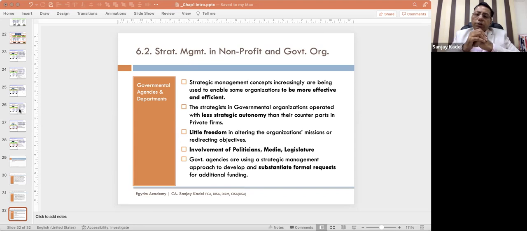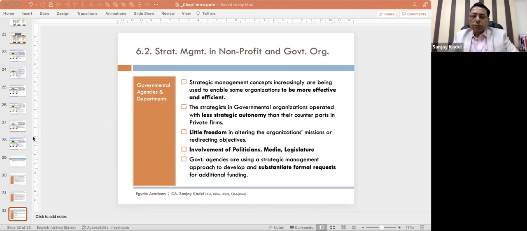What is the secret of success? When you have strategy formulation nicely done, sound strategy, and you have excellent implementation of such strategy, then you have secret of success. See this combination: strategy formulation on one side, strategy implementation on another side. If there is a sound strategy and excellent implementation, what do you get? You get success. This is the ideal situation, isn't it?